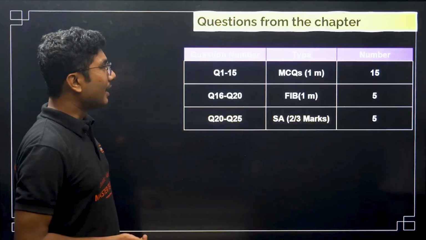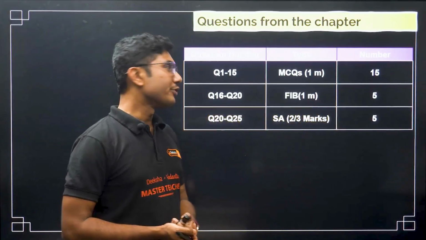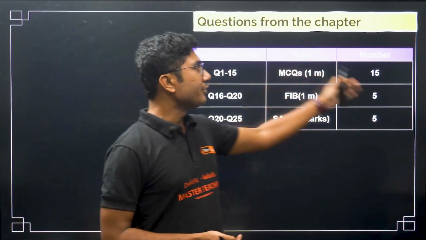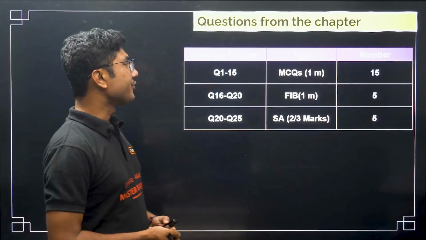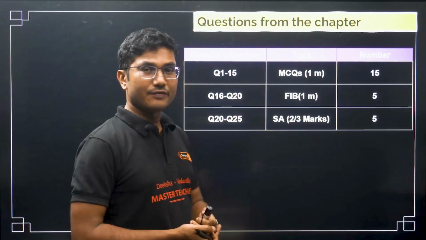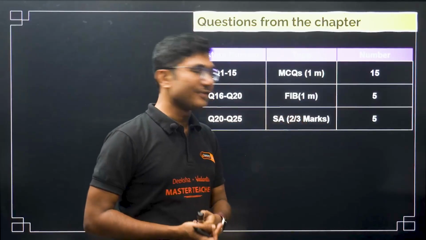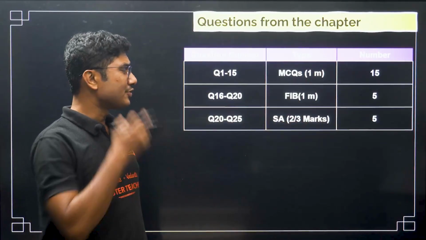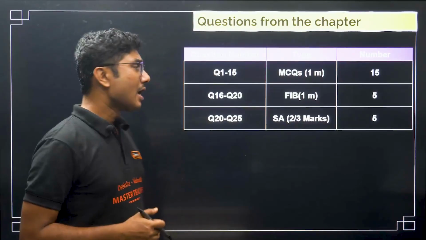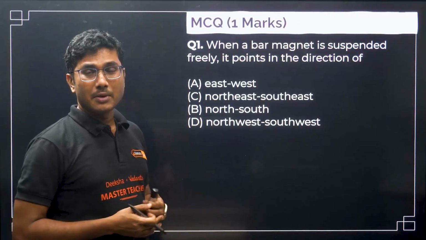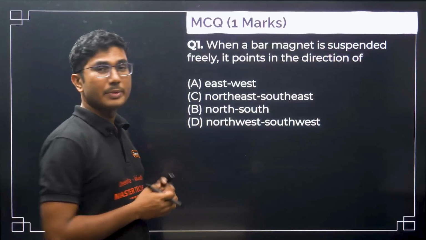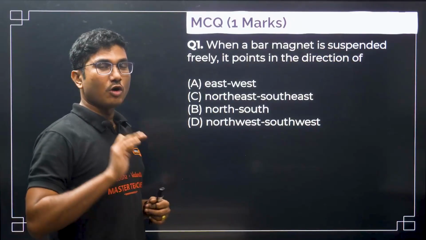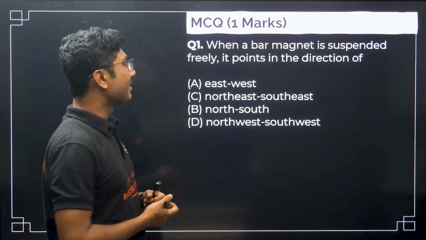Now let's look into the number of questions that I am going to discuss from this chapter. I am going to discuss 15 MCQ questions, 5 fill in the blanks, and 5 2-3 marker questions from this chapter. This is a small chapter, as I mentioned. Not so many questions are coming, and one good thing is that all types of questions will be covered in this single video for both the chapters. Now let's start with the first question.